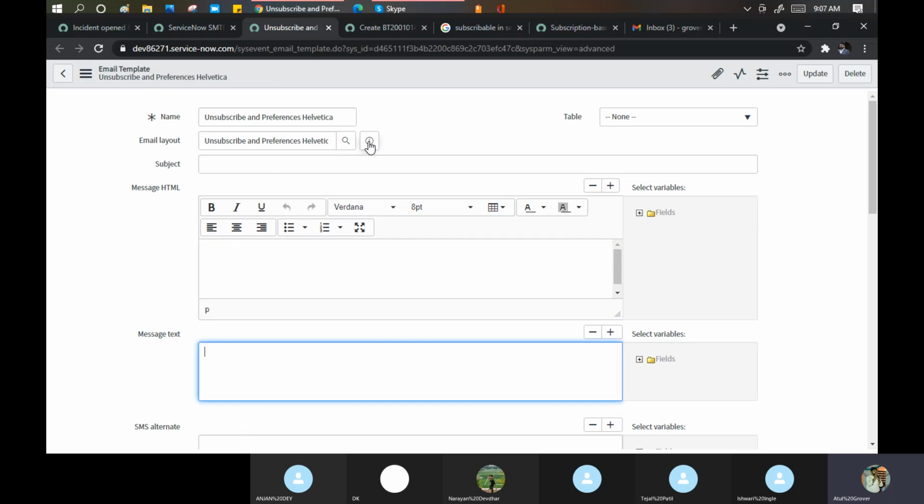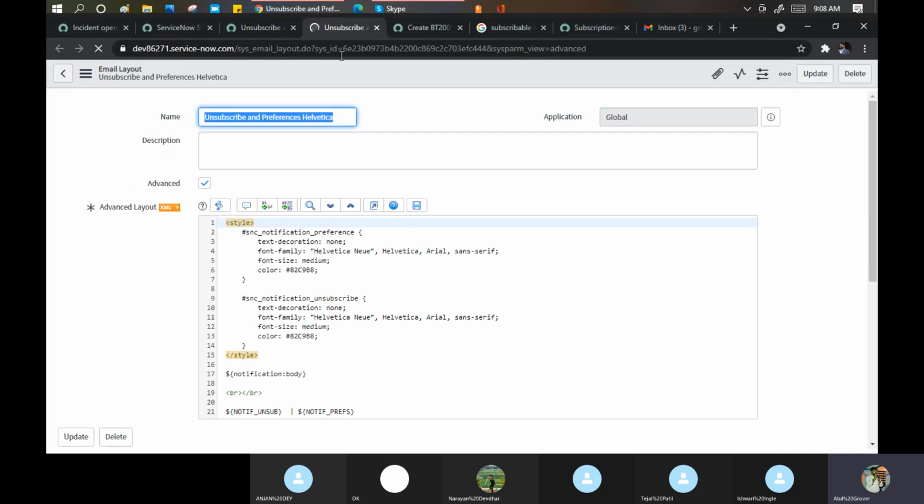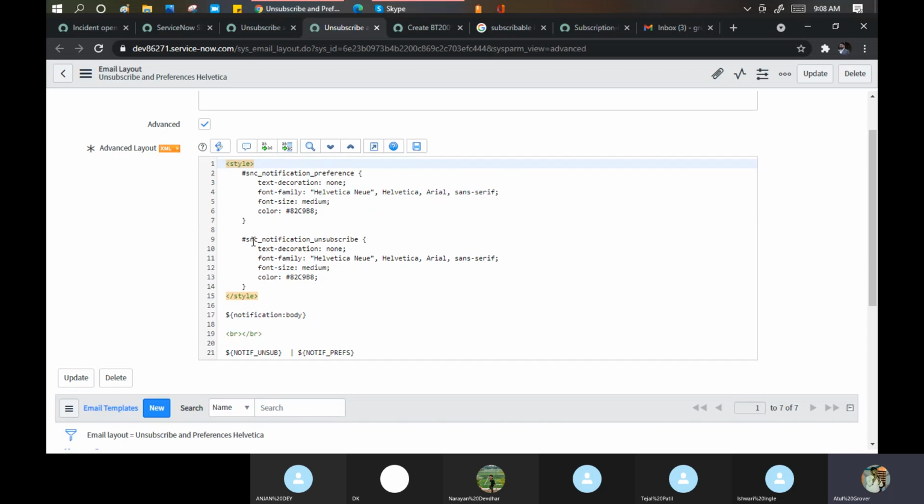They are using the template just for formatting purposes, and how my email will look. Let me open this record. It is not a specific table. It is for every table. Wherever you use the template, the layout of the email will look like this only. My CSS will be like this.